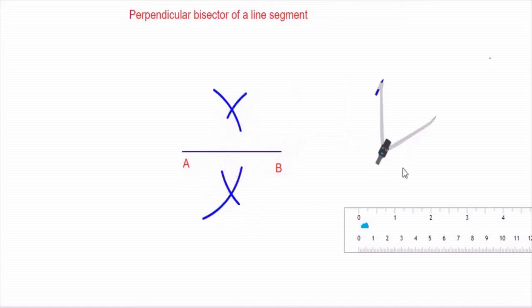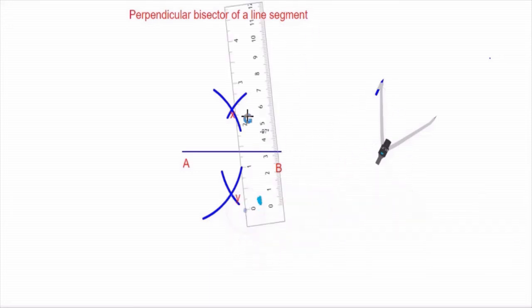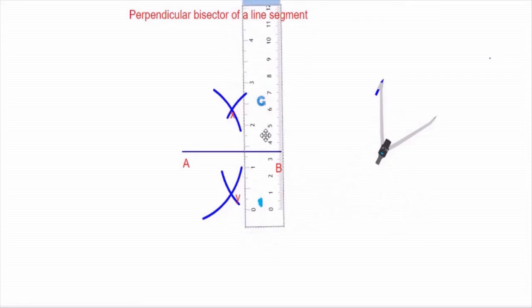Now we know that we have drawn 4 arcs, 2 pairs. We have got points of intersection of the arcs, and these points are to be marked now, which can be marked X and Y. Now the perpendicular which is demanded from us, the perpendicular bisector, will be the line connecting these 2 points.